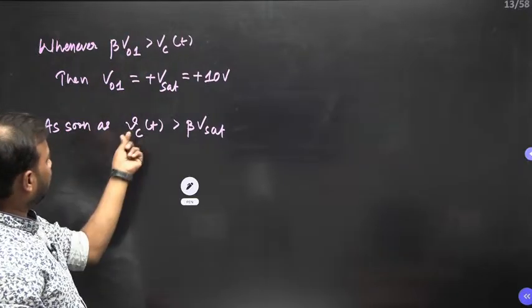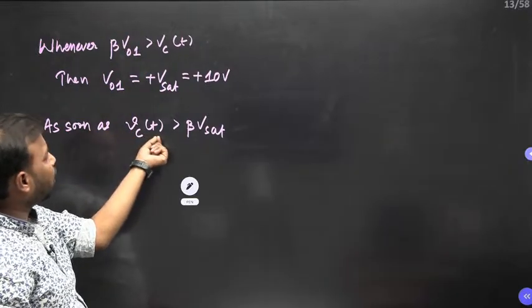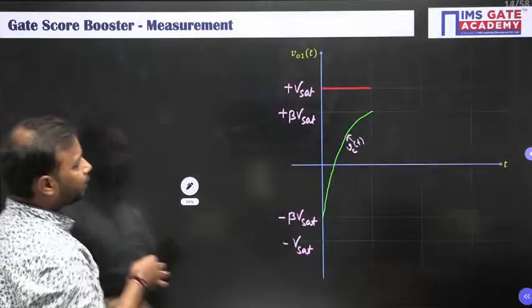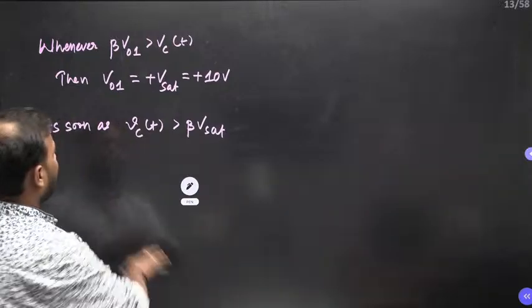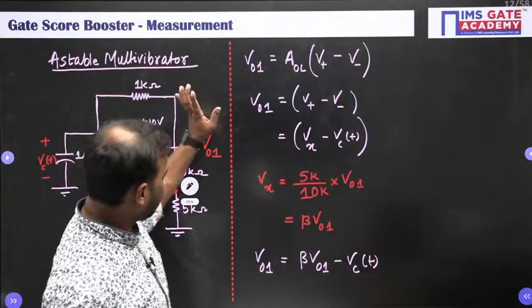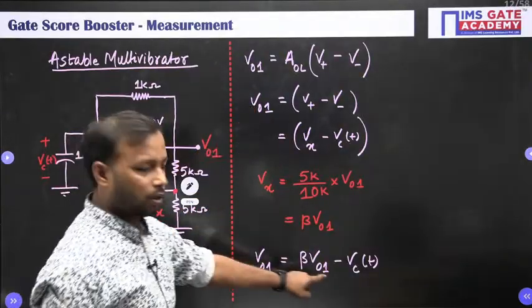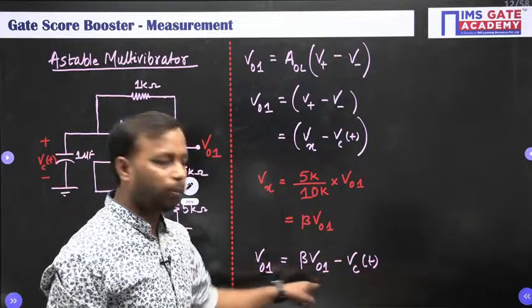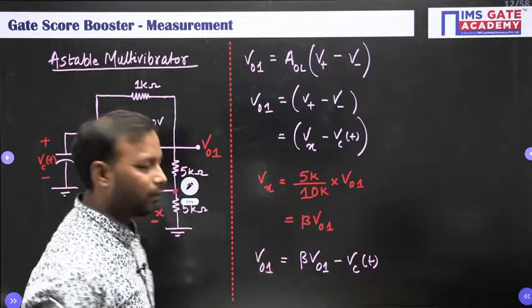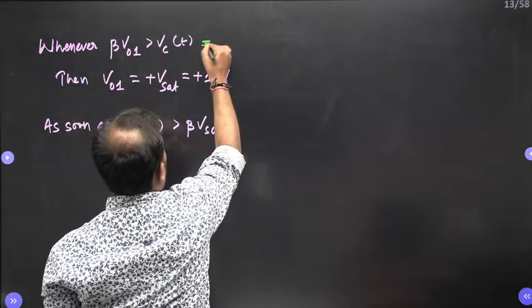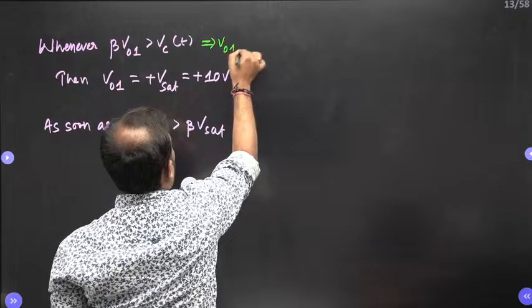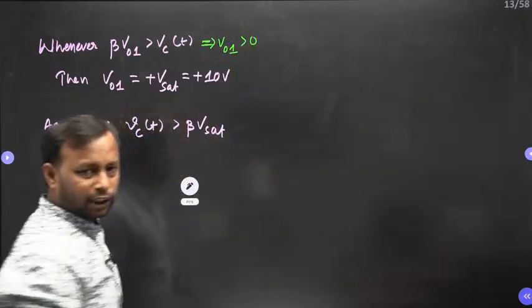So as soon as your Vc of t becomes greater than beta V set, meaning it is going to exceed beta V set, then my dear friend, from this equation, what is V01 going to be? It is going to be negative. Earlier it was positive. Look, here V01 was greater than 0, which is positive.